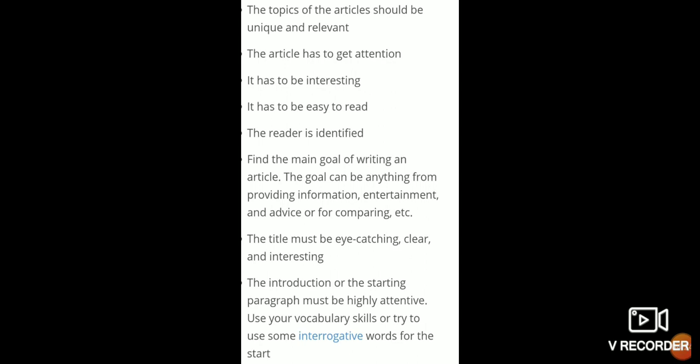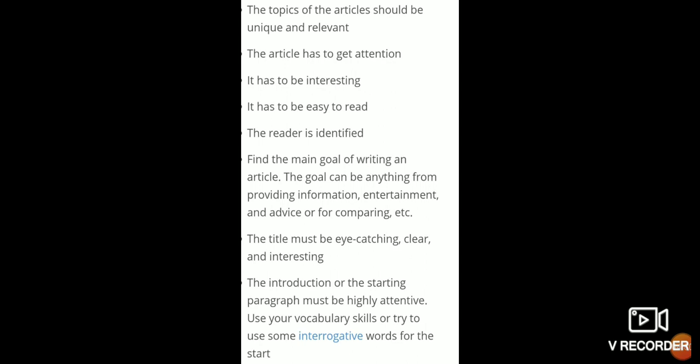Like when we are looking at the newspaper, some interesting title is there, isn't it? So we are compelled to read that. The introduction or starting paragraph must be highly attentive. When we start writing, if anybody reads our article, the first paragraph should be highly attentive. We should write it so that anybody will get attracted toward it.